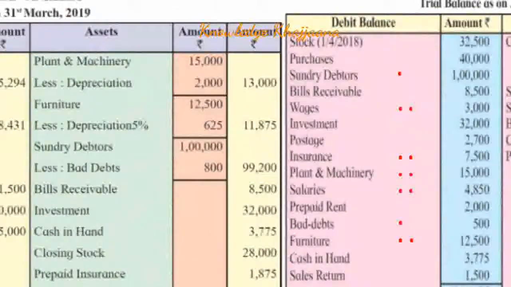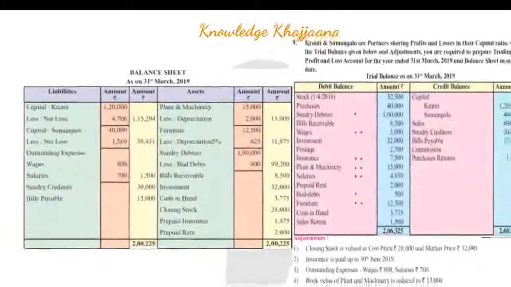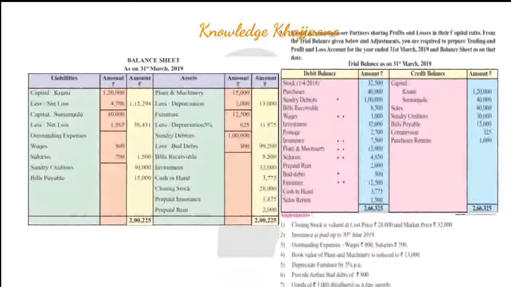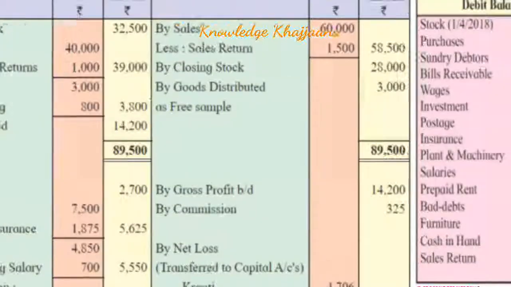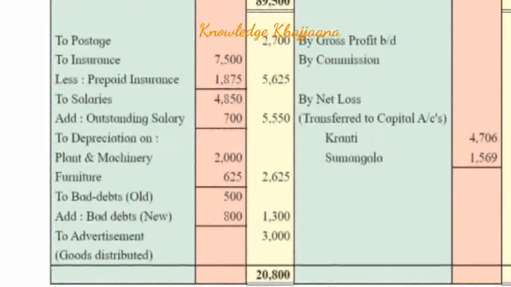Furniture amounting to rupees 12,500, earlier amount, less 5% calculated on 12,500, which becomes rupees 625. So we deduct 625 from 12,500 and we get the final amount of furniture rupees 11,875. This depreciation amount rupees 625 of furniture we also have to record to the profit and loss account debit side under the category of depreciation.